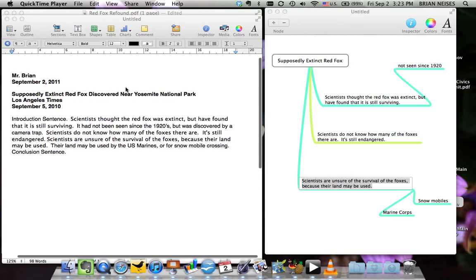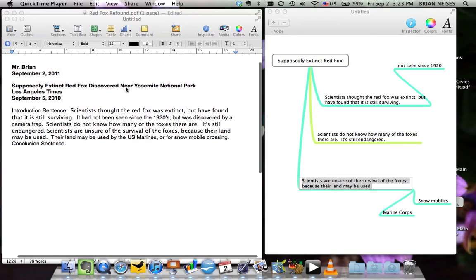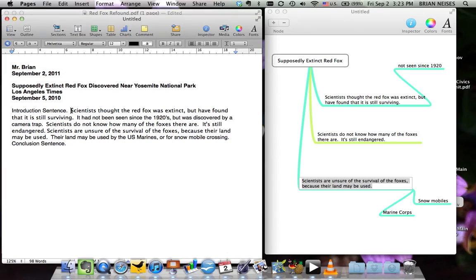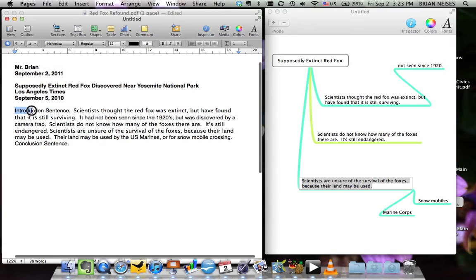And if we take up where we left off last time, we had filled in our main points and our supporting sentences by taking the first main point and writing it as a sentence, and then providing a support sentence for that main point, then the second main point, and so on. How do we actually then write our introduction sentence? Well, the introduction sentence should be a summary of the whole article and all the main points.